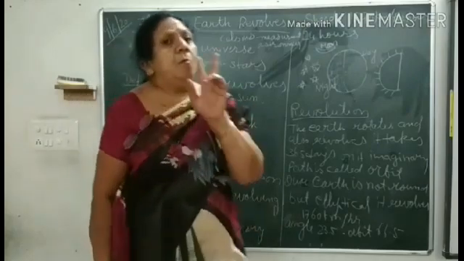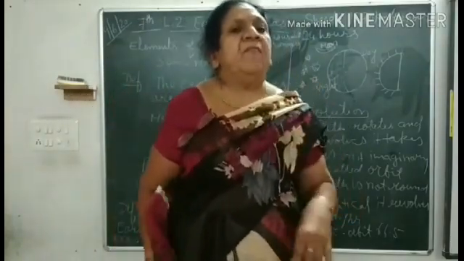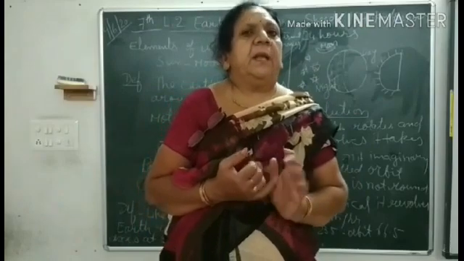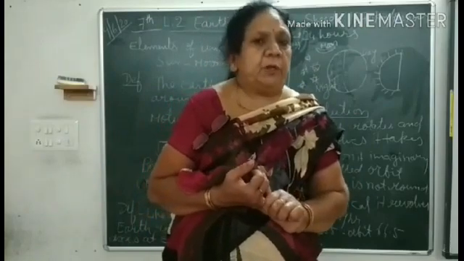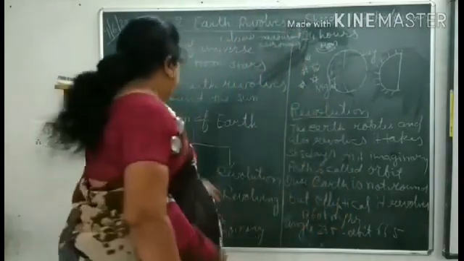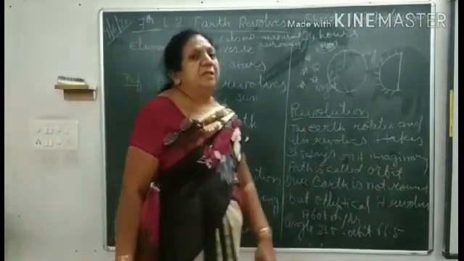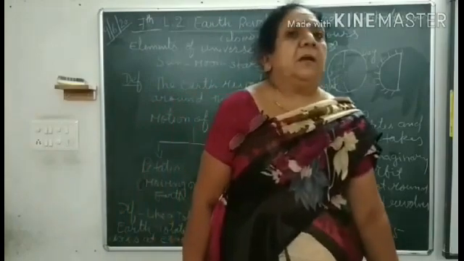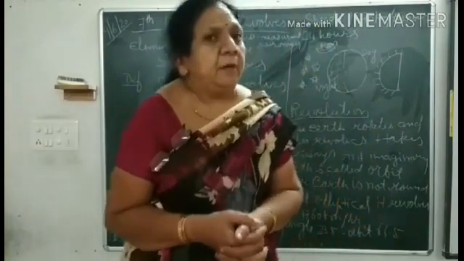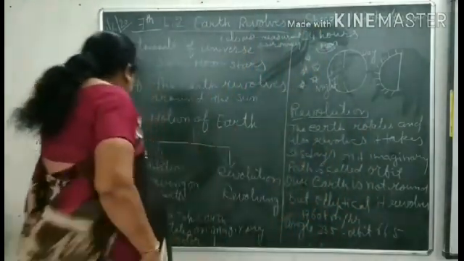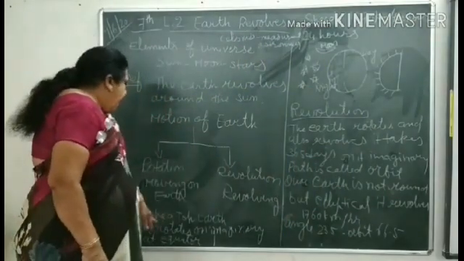There are two motions of Earth. One is rotation and the other is revolution. These two can be defined. Rotation means moving on its own axis. Revolution means revolving around the sun. We will see the difference between these two. Now, the definition. Like a top.